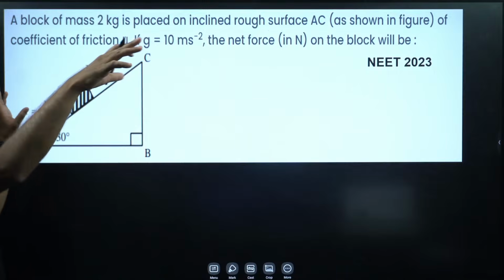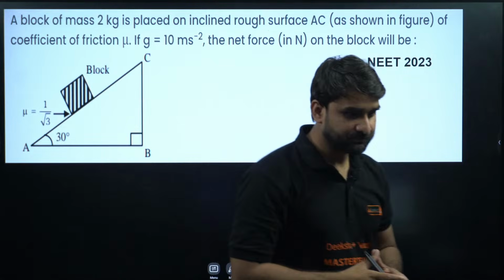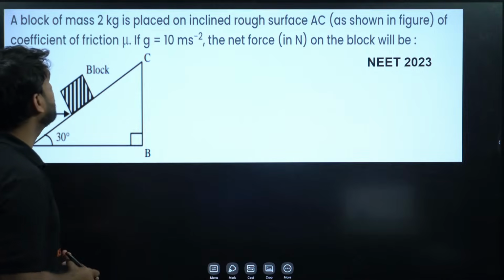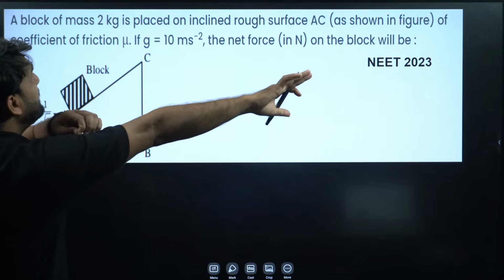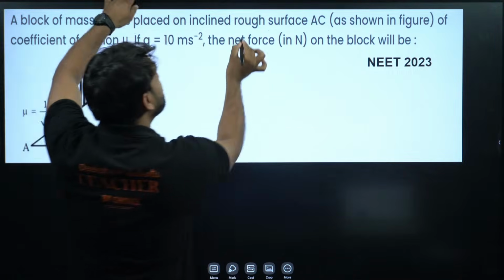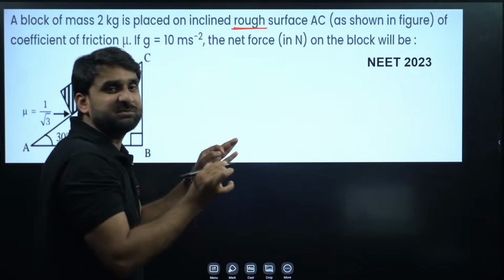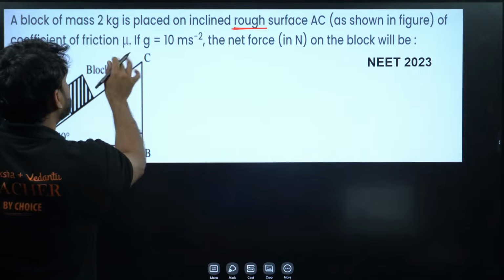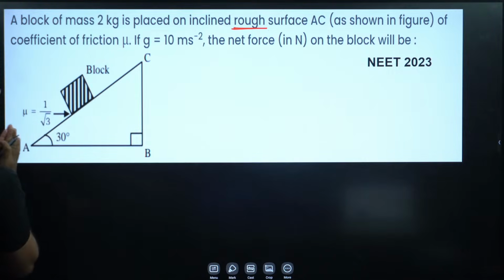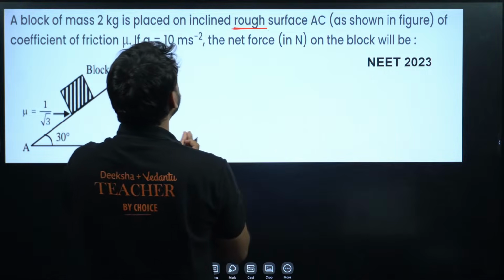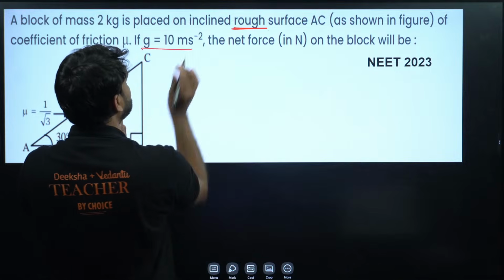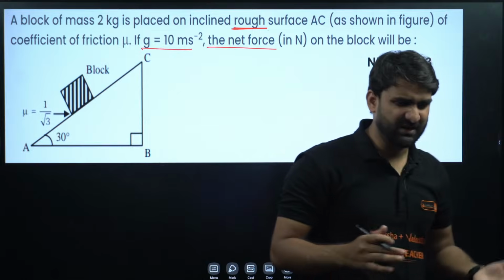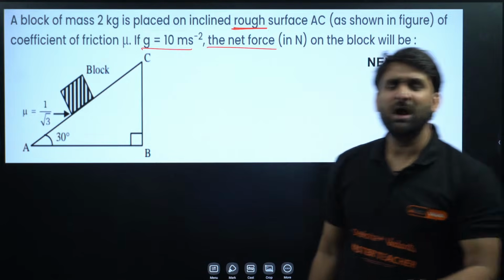Moving to next, from NEET 2023. Now try this question. A block of mass 2 kg is placed on an inclined rough surface. Rough surface means friction is there. As shown, the coefficient of friction mu is given as 1 by root 3. If g is equal to 10 meter per second square, the net force on the block will be what in Newton? Very easy question. You have to find out the net force.